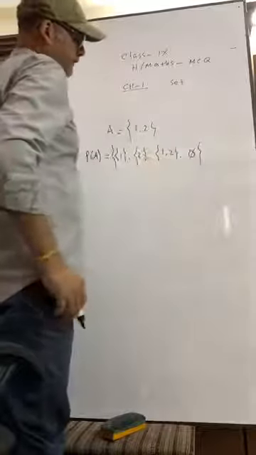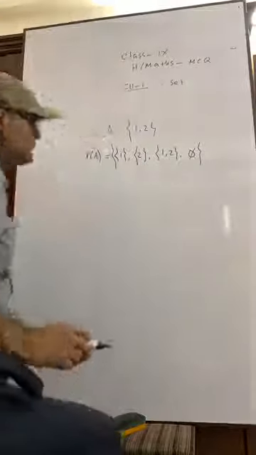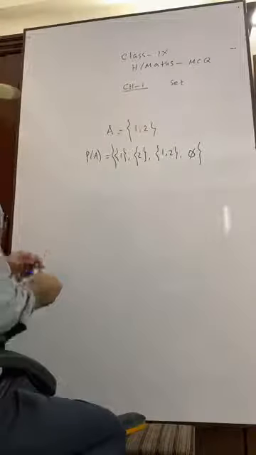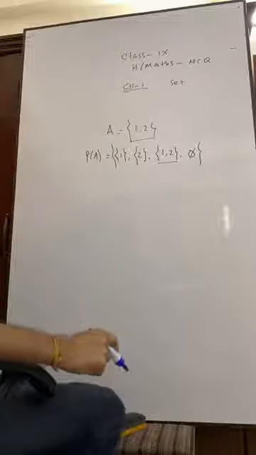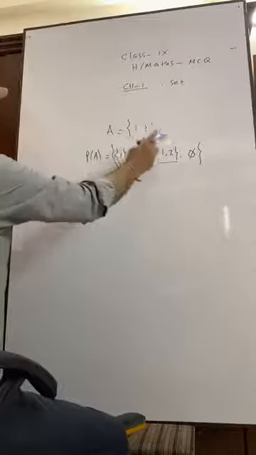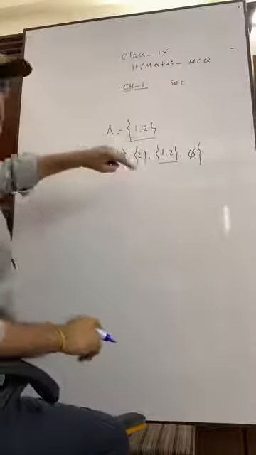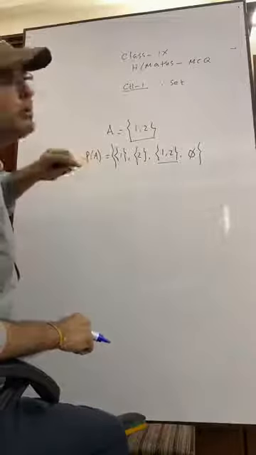You see that these and these are the same. So it is not a proper subset. It is a subset, but not a proper subset.